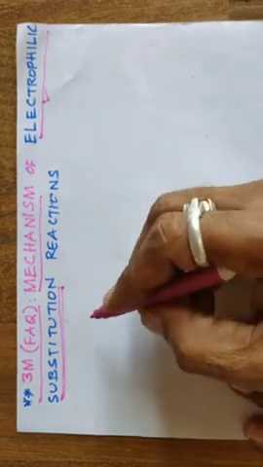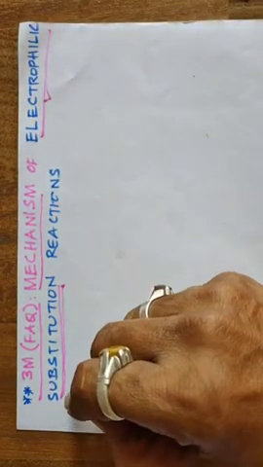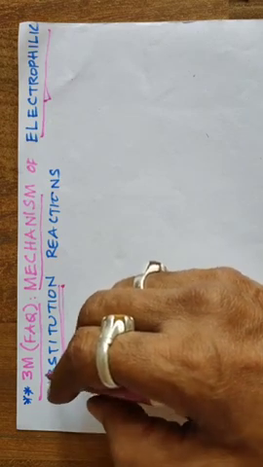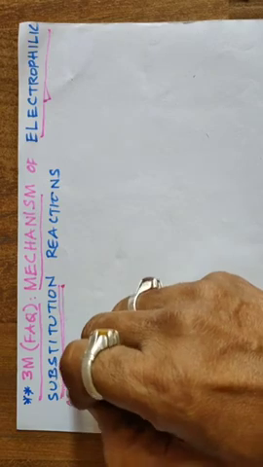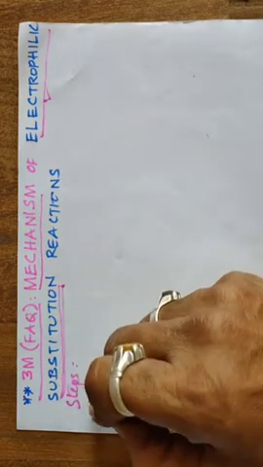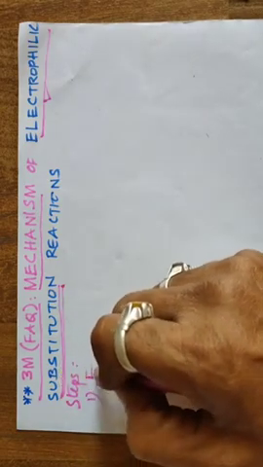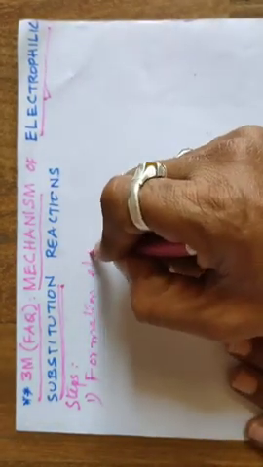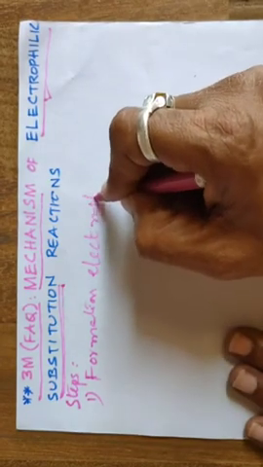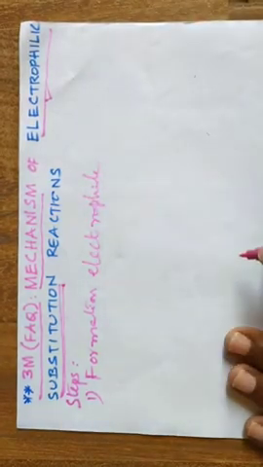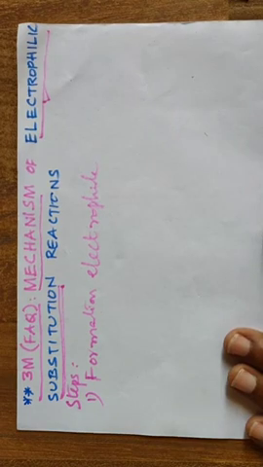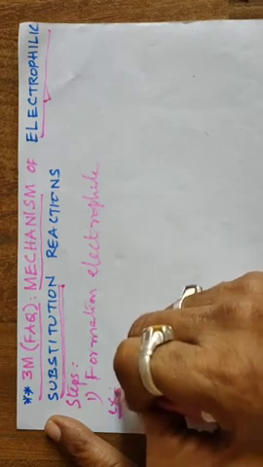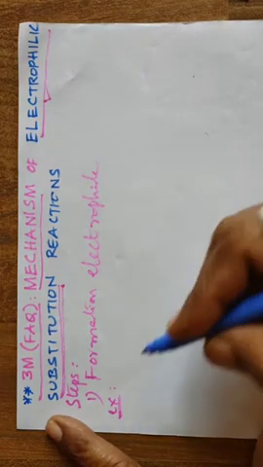And in this case, what are the steps involved in the mechanism? The first one is formation of the electrophile. How do we understand? By taking an example of chlorination. Suppose I take chlorination, an example to be taken simultaneously.